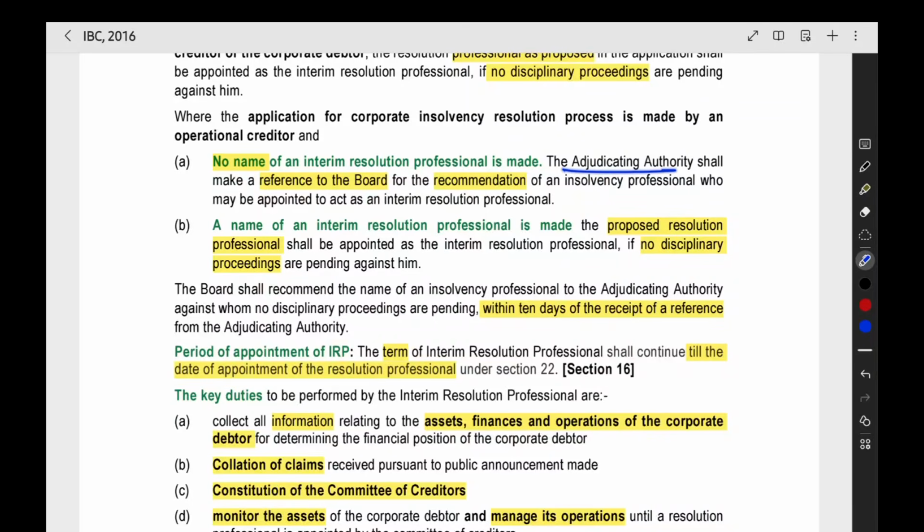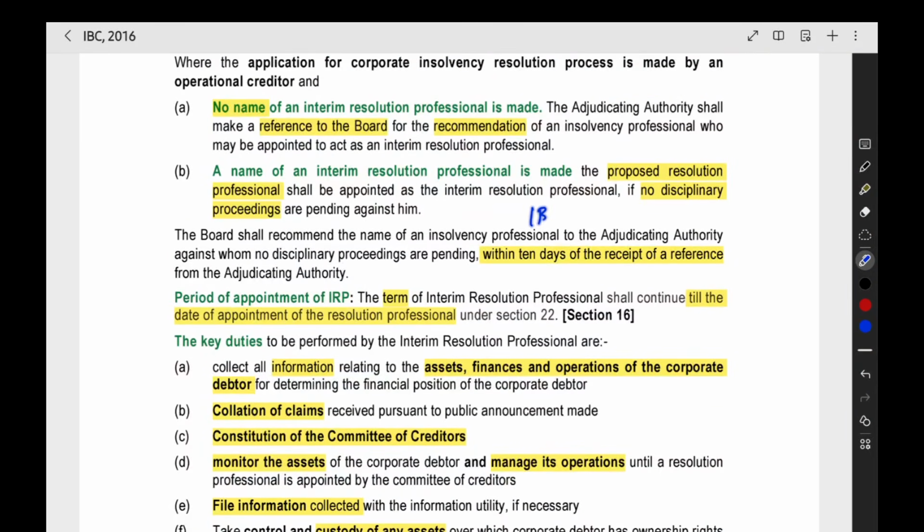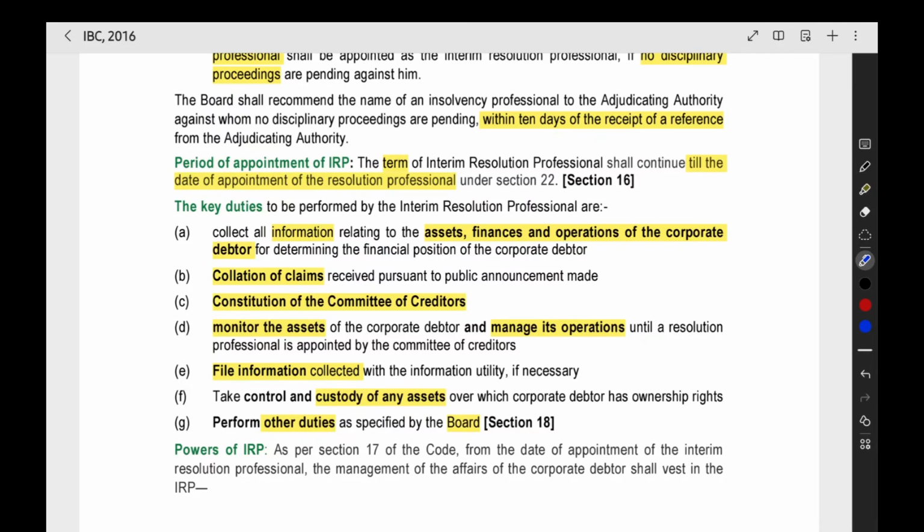So NCLT will make a reference to the IBBI for recommendation of a name. Then IBBI will recommend a name. Then that person will be appointed as IRP. For IBBI, for recommending the name of IRP, the time is 10 days. So that is given here. Now, after appointing IRP, he will continue till the appointment of resolution professional. IRP will continue till we are appointing a permanent resolution professional.